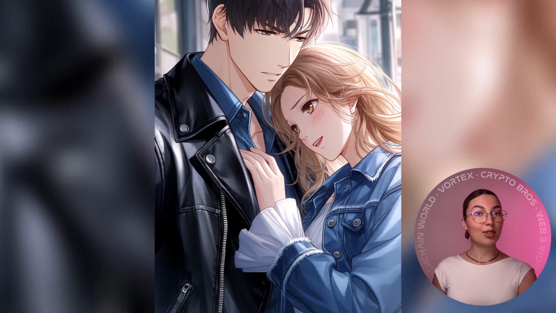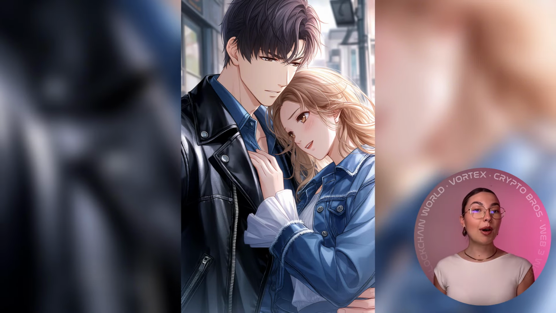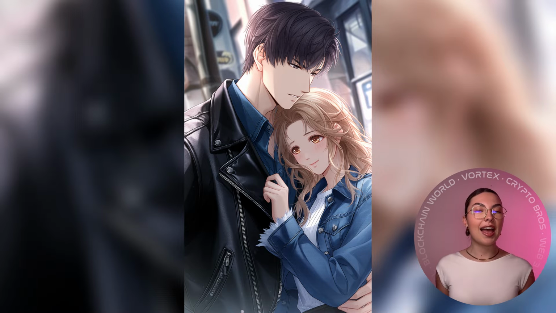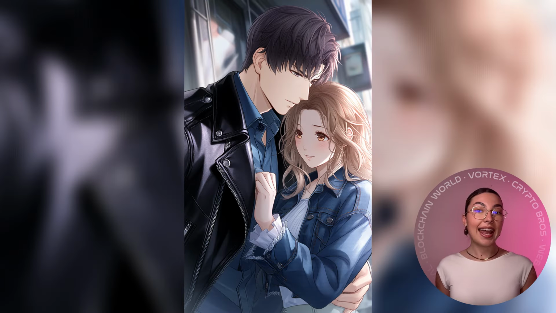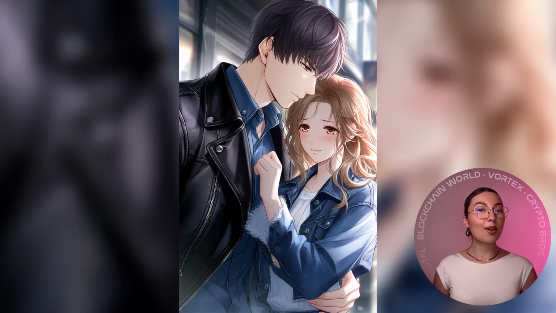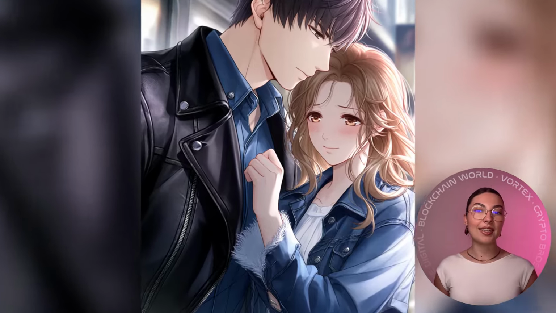Now, with Tsubaki.2, the result was noticeably more stable. The model handled occlusion correctly, meaning one character partially blocking the other actually made visual sense. Hands and arms stayed consistent with the pose, and the composition felt more intentional instead of chaotic. It still wasn't perfect, but compared to the previous versions, the difference was obvious.